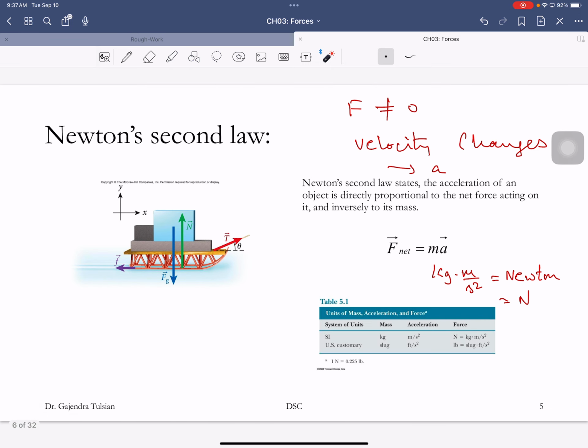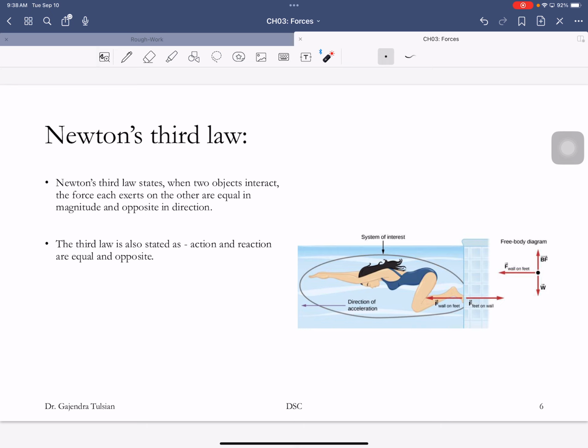Thank you. Yep. Newton's third law. So essentially, it says whenever two objects interact, so if this person exerts a force on the wall, the wall exerts an equal and opposite force on the object. So essentially all forces come in pairs. Whenever two objects interact, the forces are equal and opposite.